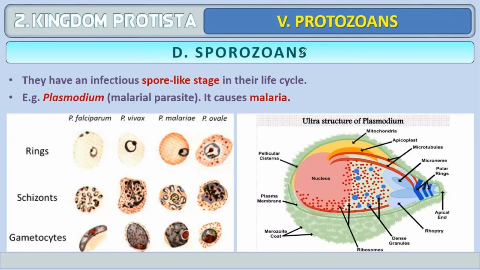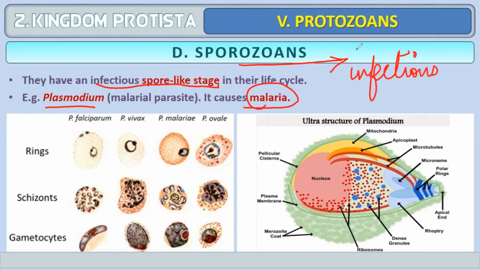The last one is sporozoans. They have an infectious spore-like stage in their life. So what's the difference between sporozoans and flagellated? Sporozoans show an infectious spore-like stage in their life cycle. Example is Plasmodium, which causes malaria in humans. Such protozoa have a specific infectious stage in which these organisms start producing spores, and this is how they reproduce.